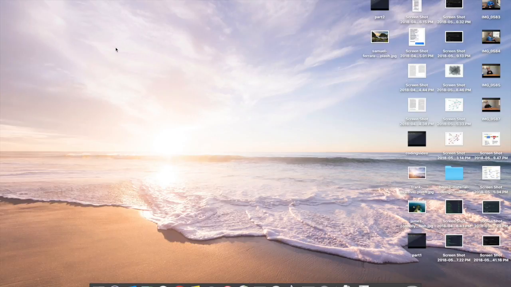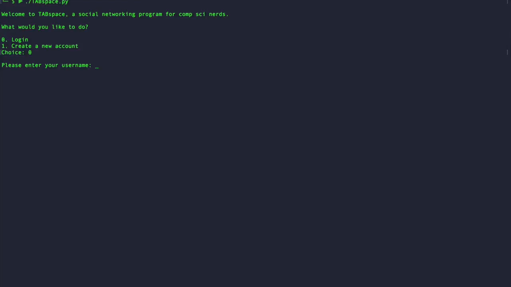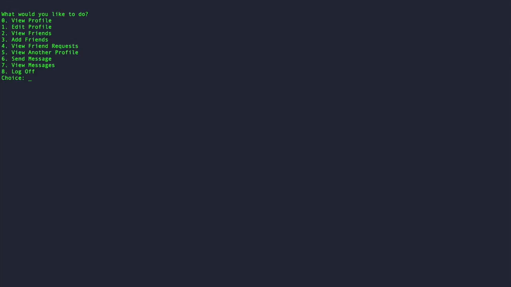I'm Bailey Bloom. I'm here with Sebastian Miner and Jack Hill, and this is our TABspace project. So we can start by running TABspace, and you'll be brought to this home screen that lets you log in or create a new account. So we can hit log in, and we've already generated profiles for everyone who's in Bowie's systems programming class from the TA list that has all the names on it. So we can log in to my account. My password is just my username. And this will bring us to a home screen with some options.